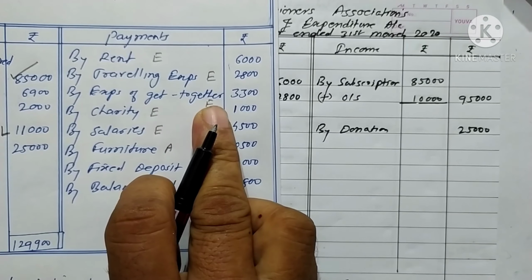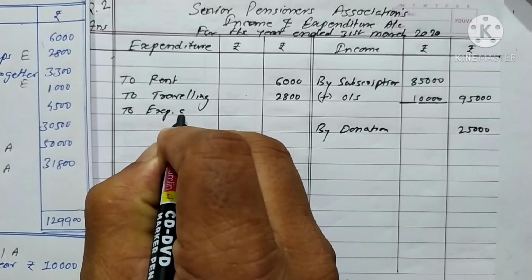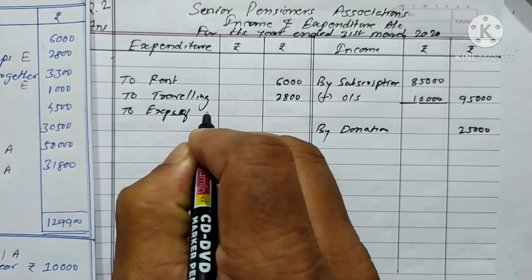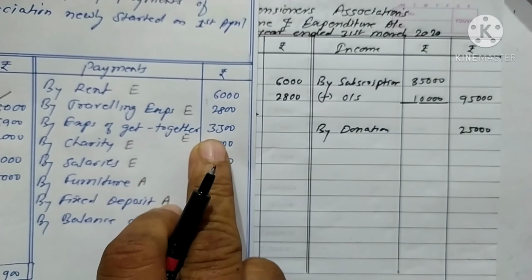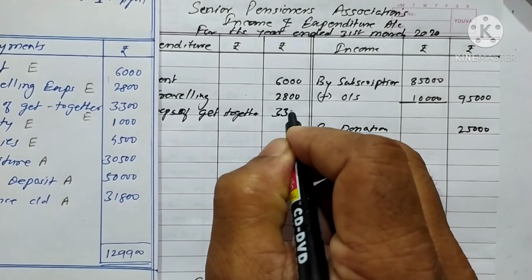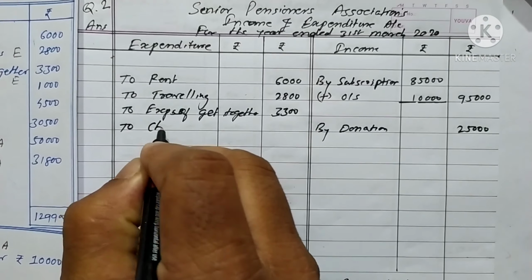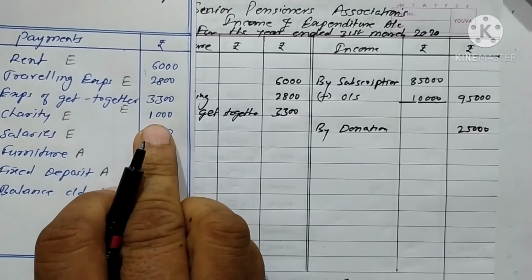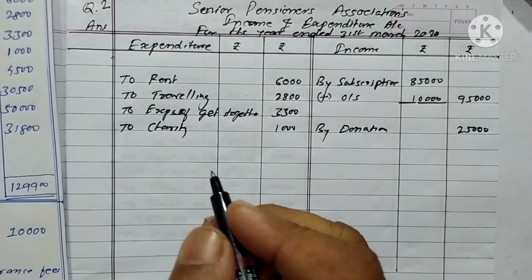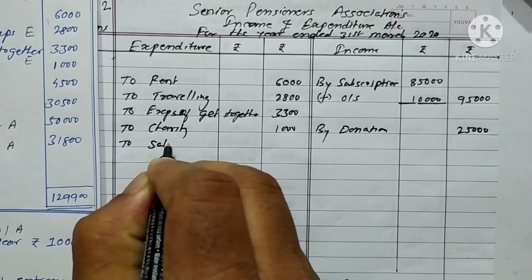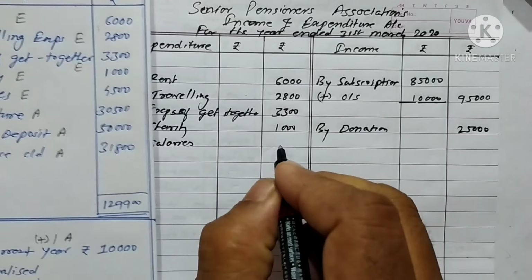Next is get together expenses, or expenses of a get together, rupees 3,300. Next is charity expenses, rupees 1,000. Next is salaries, rupees 4,500.